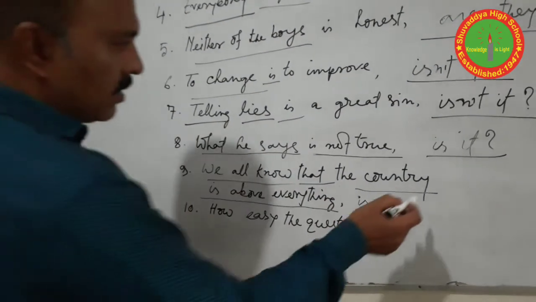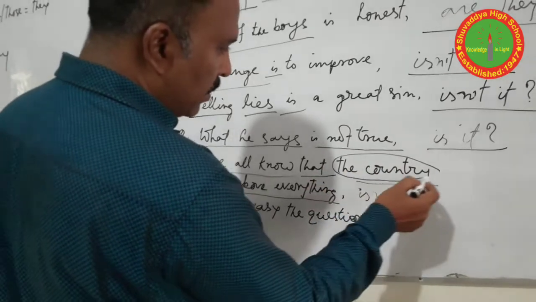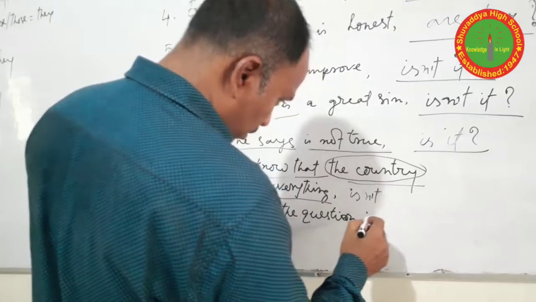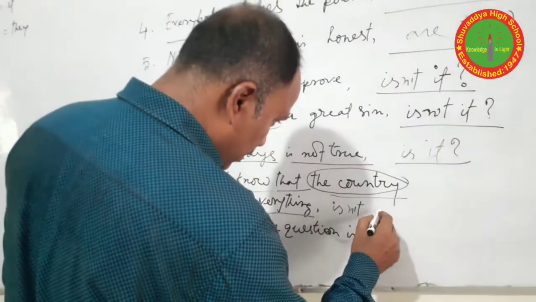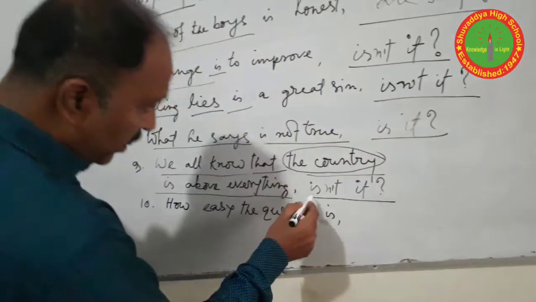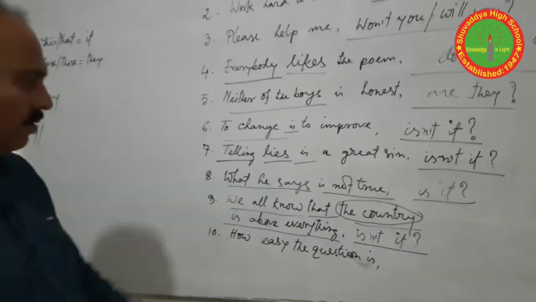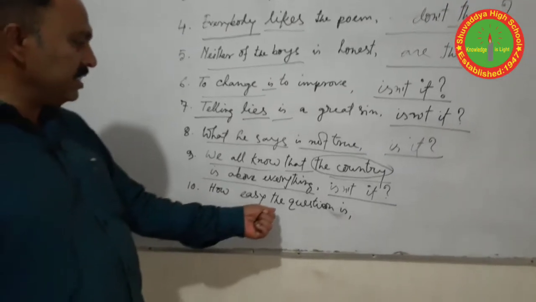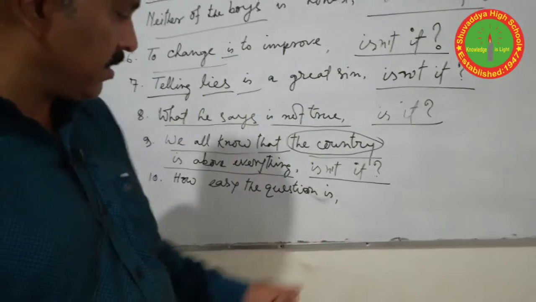And the subject of the sentence is country, so it is "isn't it". We can use "it" for a thing as a singular subject. Okay. Question number 10. How easy the question is.